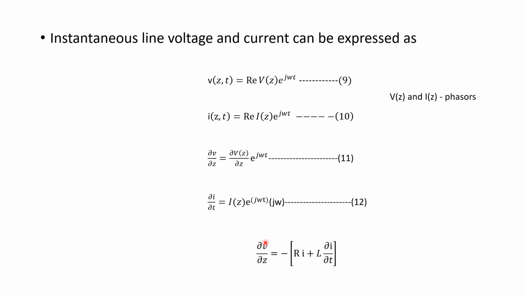So now we have the general equations, and in those we have to replace voltage and current with the instantaneous line voltage and current. In this equation we have ∂v/∂z and ∂i/∂t, which is why we found these two. Substituting these two in the equation, we obtain it like this.